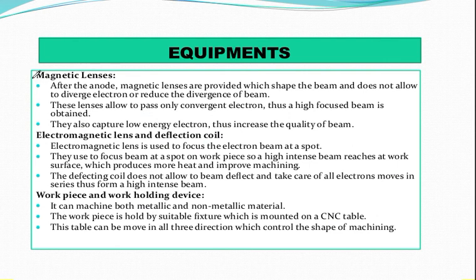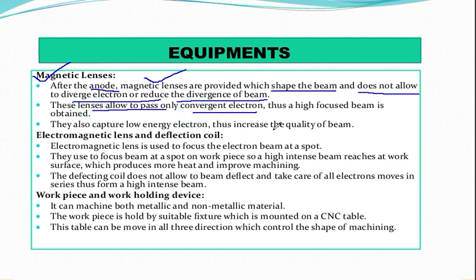Next, we have already discussed the magnetic lens. Obviously, the magnetic lens has a very important function also. After the anode, the magnetic lenses are provided, which basically shape the beam and do not allow the electrons to diverge, or reduce the divergence of the beam. The most important thing is that these lenses allow only convergent electrons to pass.